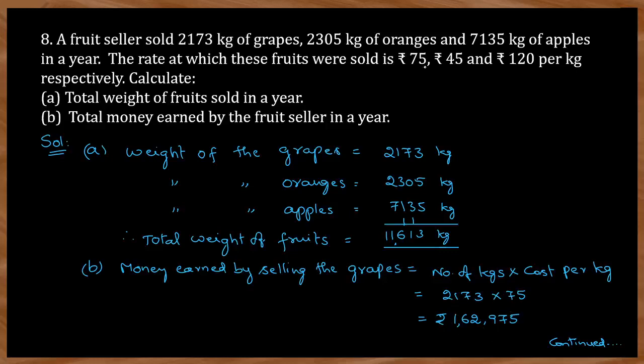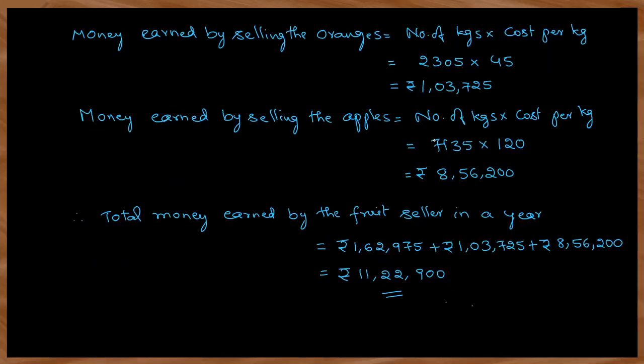Okay, next we have to find out the cost of oranges and apples also like this. So the money earned by selling the oranges is equal to the number of kgs into cost per kg. So the number of kgs of oranges is 2305 in 1 year into 45 per kg, which gives 1,03,725 rupees for oranges he earned. Next, the money earned by selling the apples is the total number of kgs he sold in the 1 year into the cost per kg, which is 120. So which is 8,56,200 rupees he earned on selling the apples.